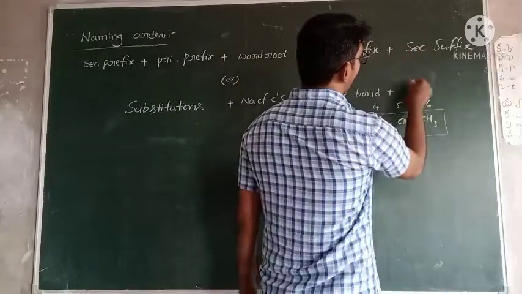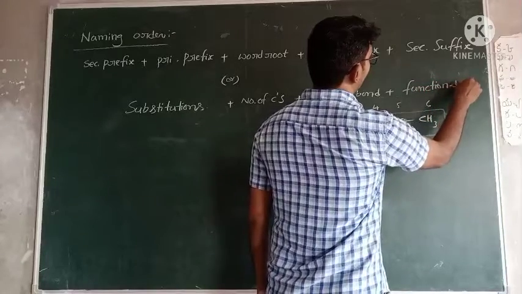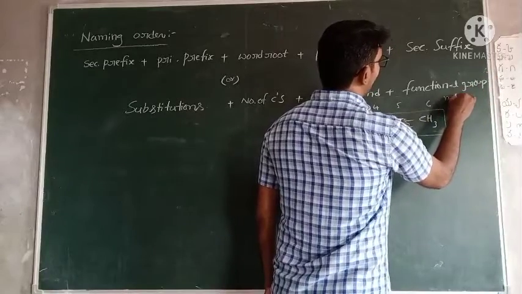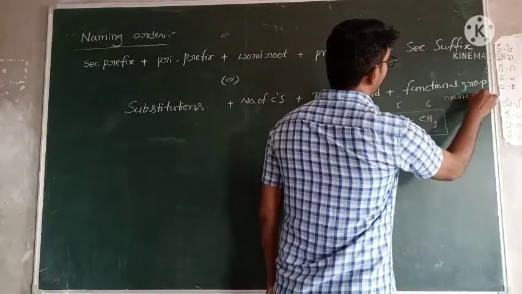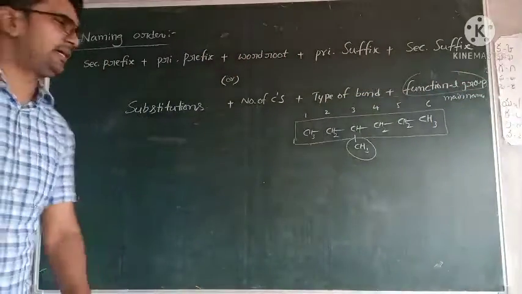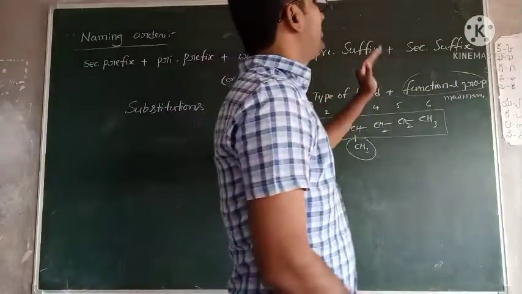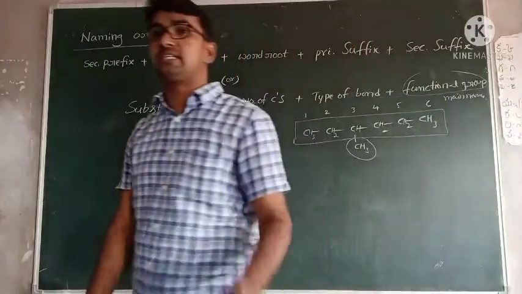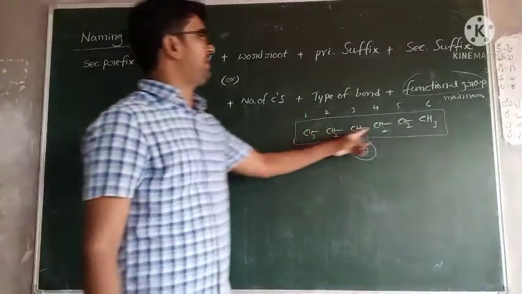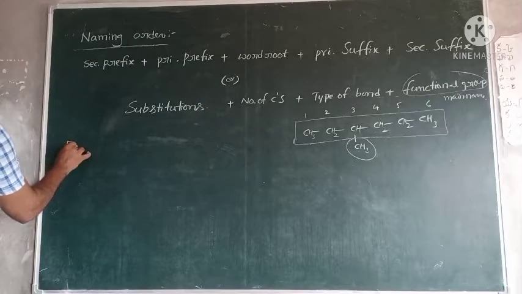Secondary suffix means functional group, the main name. Sir, what is the main name? Just remember functional group only, no problem. What is the naming order? Substitutions, number of carbons, type of bond, and functional group. Number of carbons means how many carbons the long chain contains.